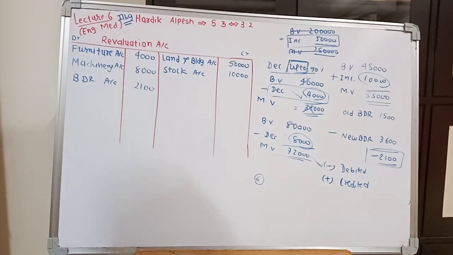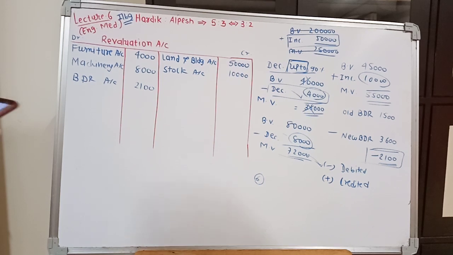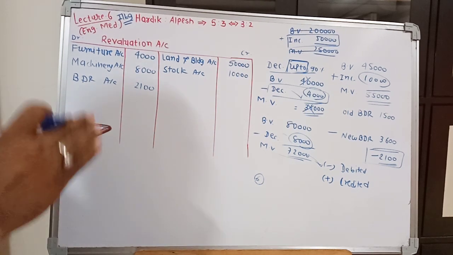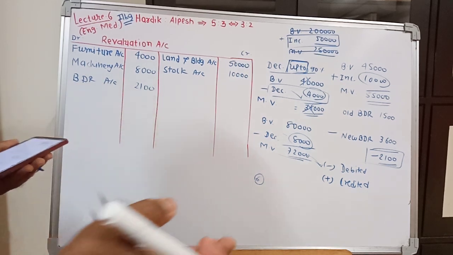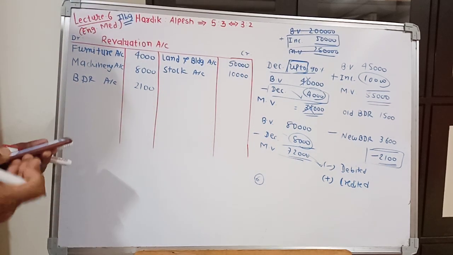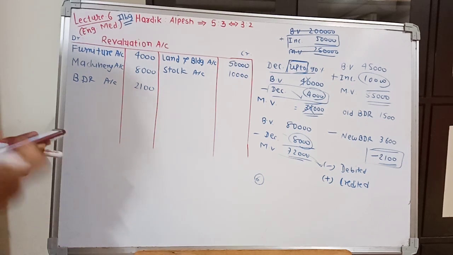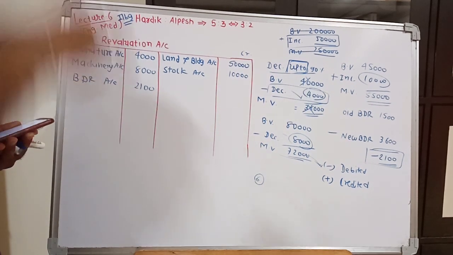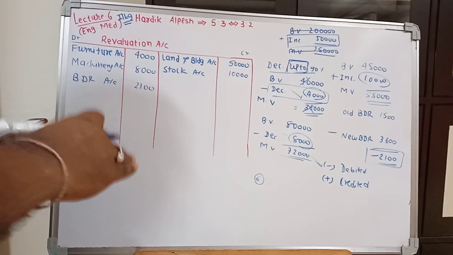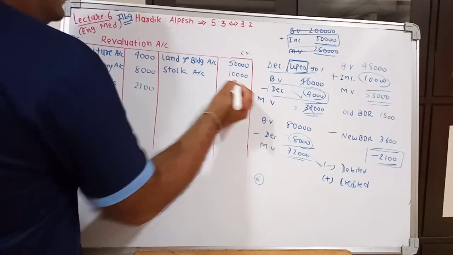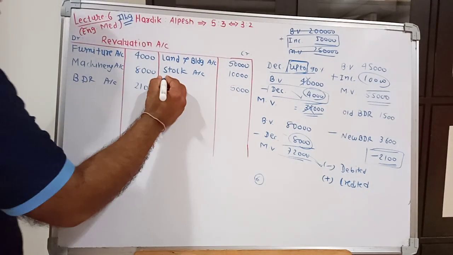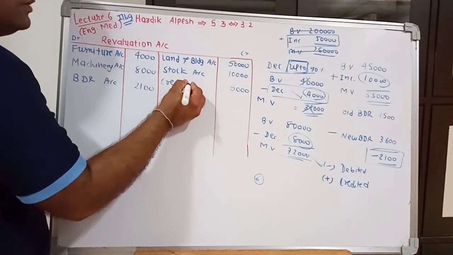Adjustment number 6. Creditors amounting to 5,000 out of the total creditors are not to be paid. It means 5,000 we do not have to pay to creditors, and whatever value we will not pay, that is our benefit. It is the decrease of our liability. Our liability decreased, so 5,000 will become profit for us and it will be credited. Here we have to write creditors account.